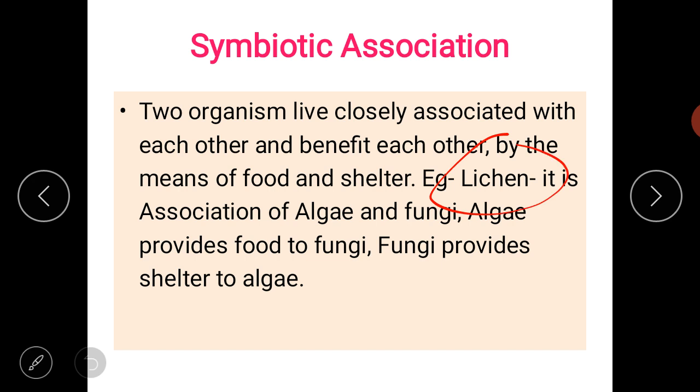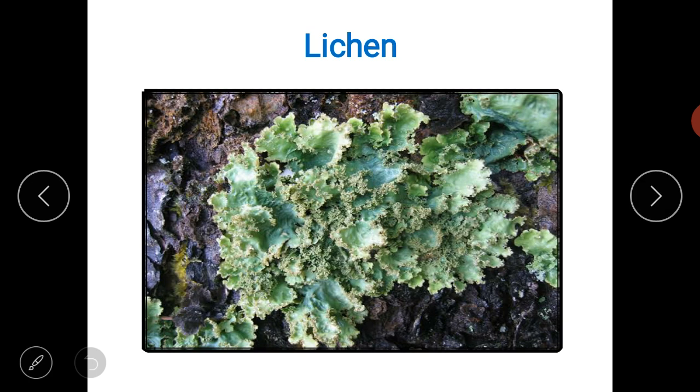Example we have taken here, lichen. Lichen is the association of algae and fungi. So what happens over here? Algae produces food by photosynthesis and it provides to the fungus, and fungi provide shelter, protection to the algae. So this is called as symbiotic association. Here you can see the image of lichen, which is a symbiotic organism.